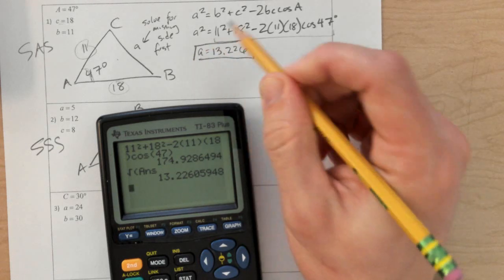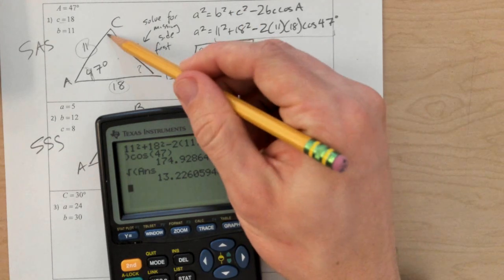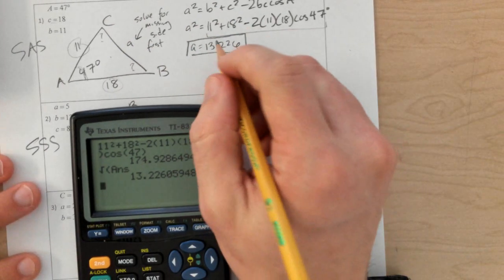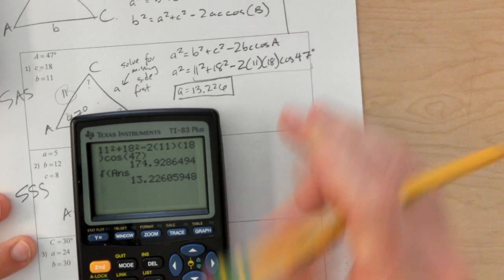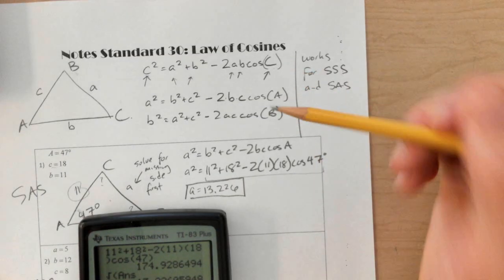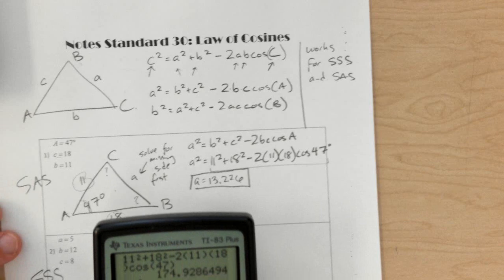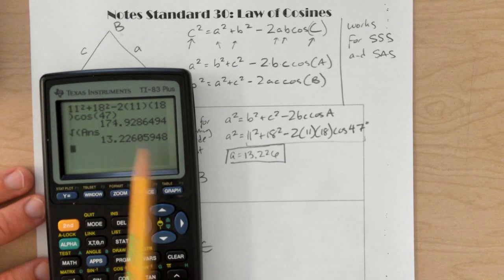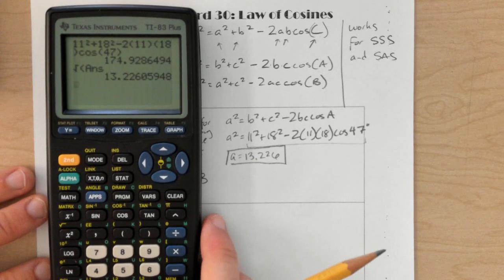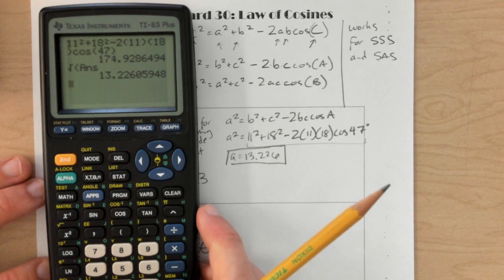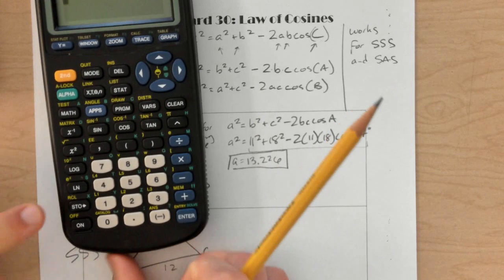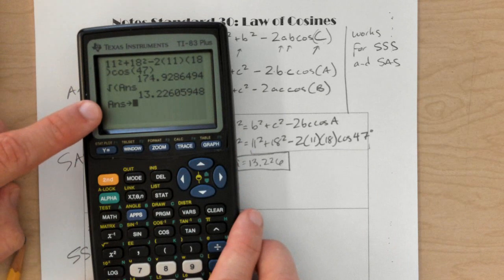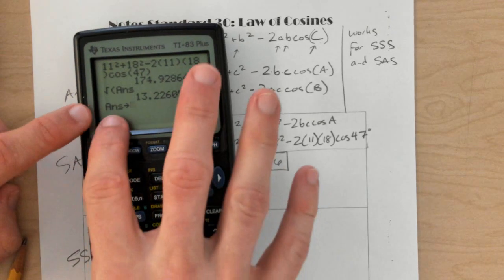Now we need to find our two missing angles, angle B and angle C. And so in order to do that, we're going to use one of these other versions of the law of cosines that has angle C or angle B in it. And this one's going to get a little more complicated. So one thing we're going to do is take this number and store it in the calculator so that we're not using a rounded number, because we're going to have to use this value. So we press this little button here that says STO with the arrow. You see on the screen it's got the answer with a little arrow there.